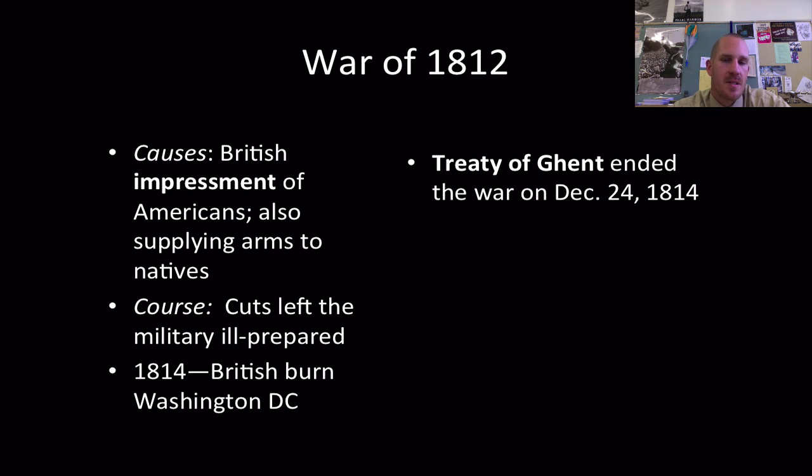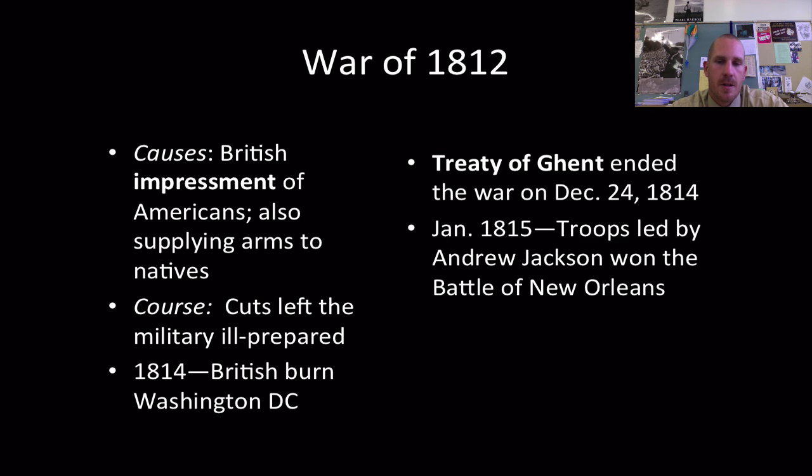The interesting part about this, though, is that Andrew Jackson is going to make a name for himself a few days later, January 8th, 1815. After the war, mind you, the war has already been decided. He's going to lead troops and beat back the British at the Battle of New Orleans. Now remember, this is 1815. There are no phones, no internet, nothing like that to get the word to him quick enough. So by January, they're still believing that they're firmly entrenched in war. So this is really what's going to be Jackson's claim to fame here.